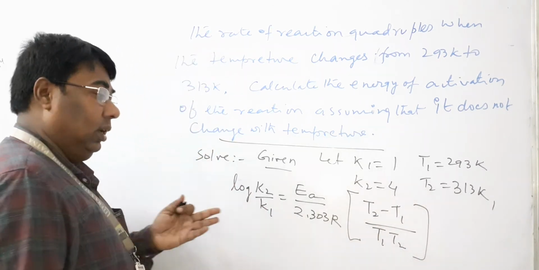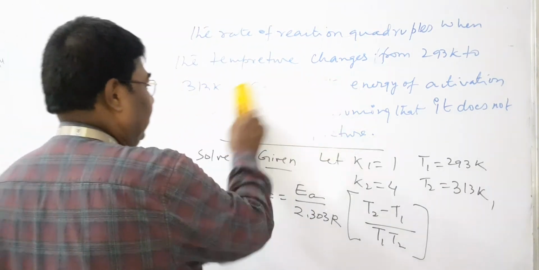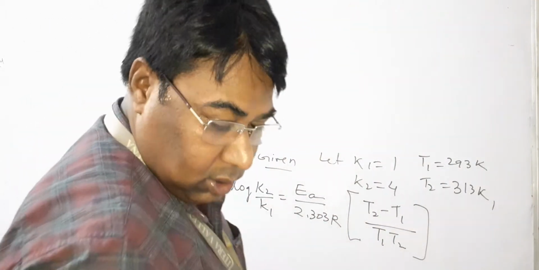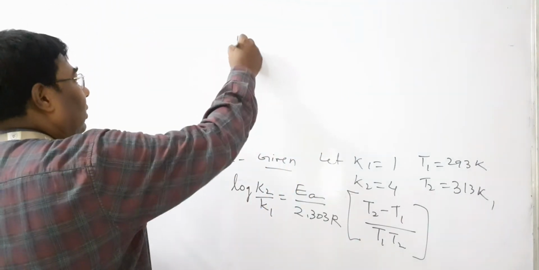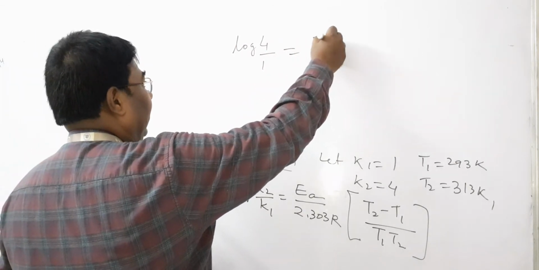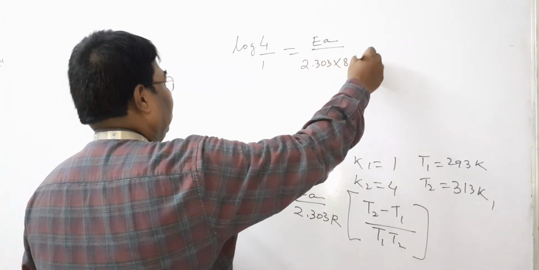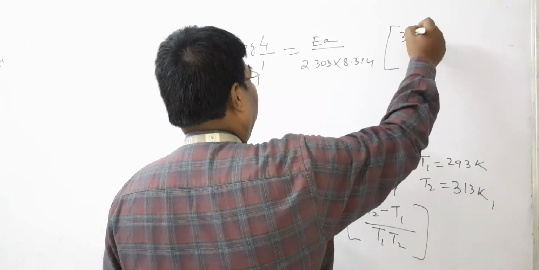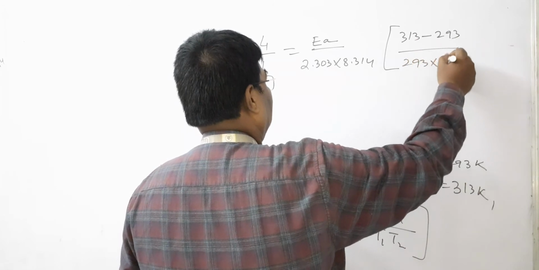This is the equation, and you put in the values of all the given quantities. Log K2 by K1, that is 4 by 1, equals Ea by 2.303 into 8.314, the value of R, under bracket T2 313 minus 293 by 293 into 313.